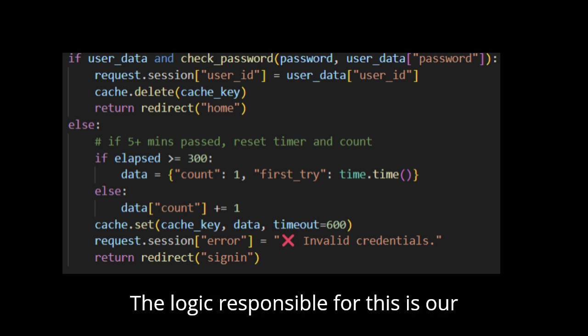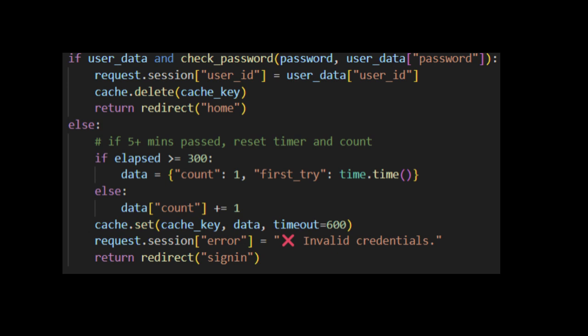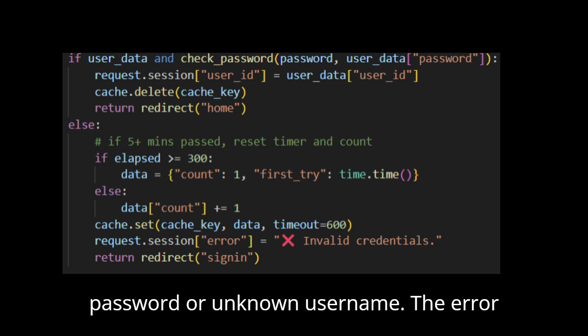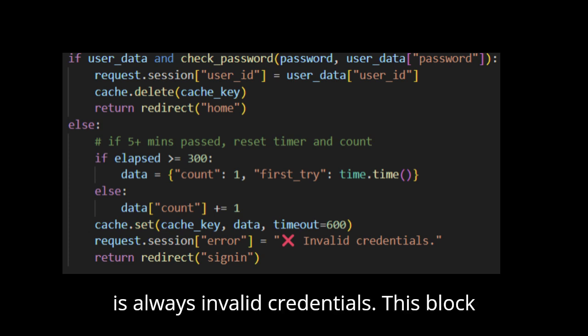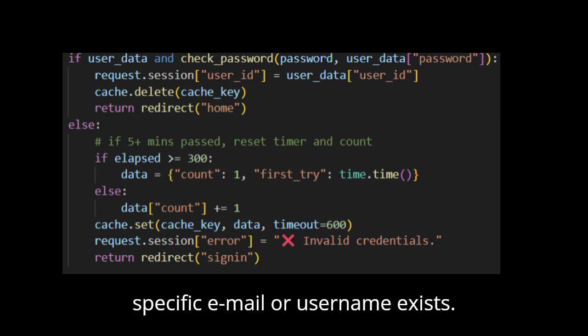The logic responsible for this is our function signInView in our views.py. It never reveals whether the username or password was incorrect, whether it's a bad password or an unknown username. The error is always invalid credentials. This blocks attackers from confirming whether a specific email or username exists.